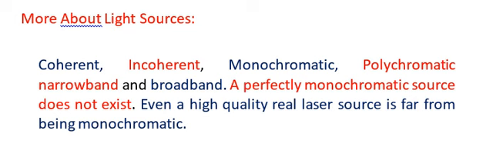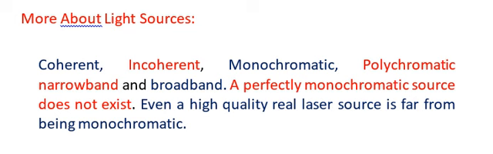When we say polychromatic broadband, it means that, for example, sunlight or the light from sources in our homes and offices are polychromatic broadband sources. They contain a range of wavelengths in the visible spectrum, and the spectrum is also very broad. So that is polychromatic broadband.